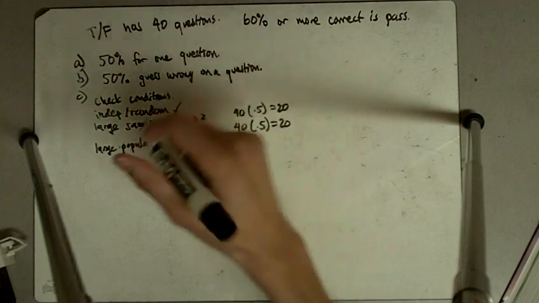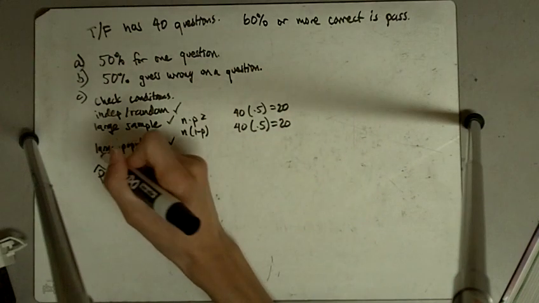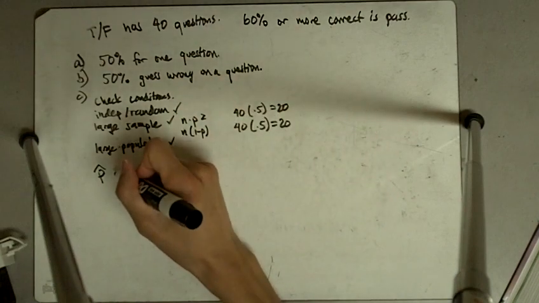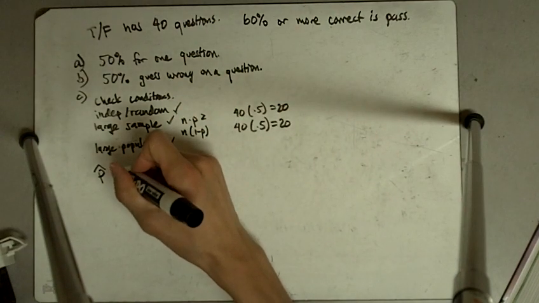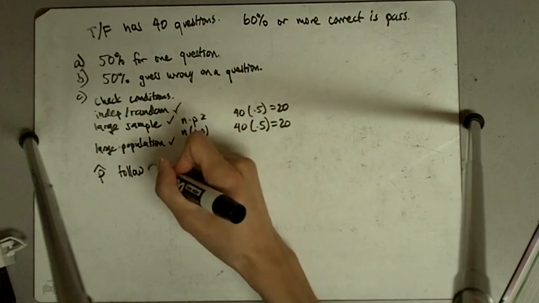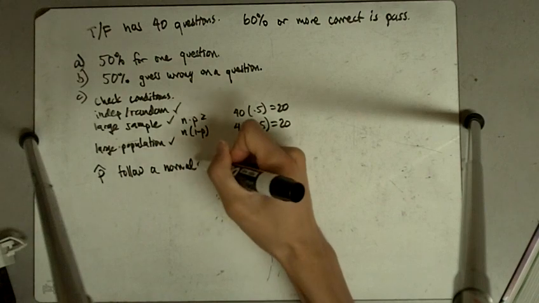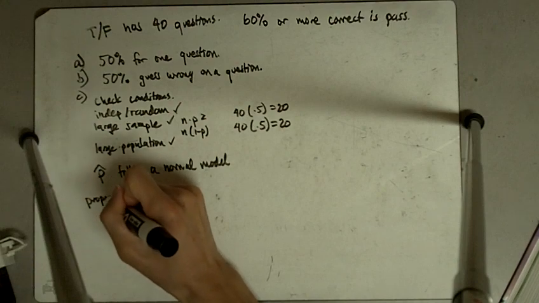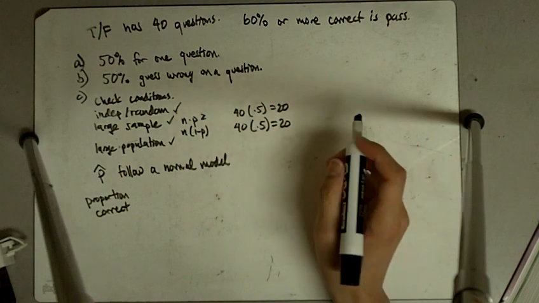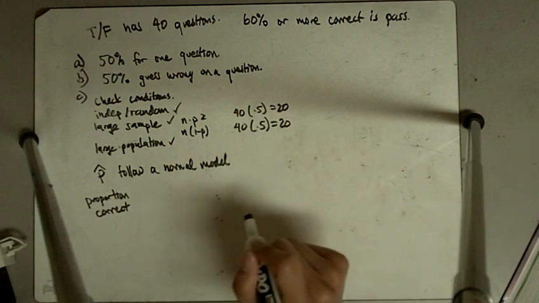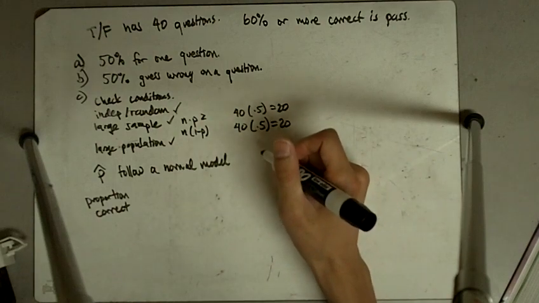So anytime a student guesses on all 40 questions of a true-false exam, the p-hats follow a normal model, p-hat being the proportion that he gets right. We expect about 50% to be right, but sometimes he'll be lucky and get more than 50%, and sometimes unlucky and get less than 50%.